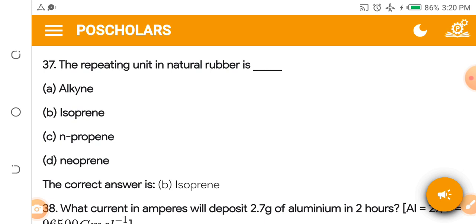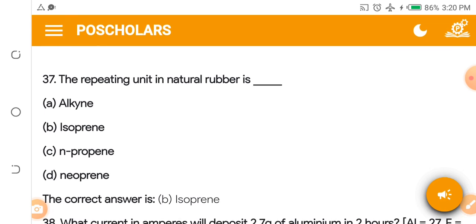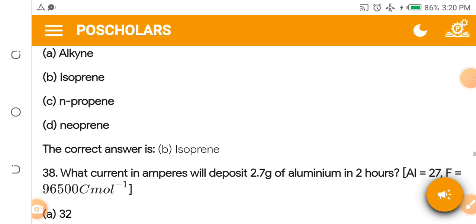The repeating unit in natural rubber is dash. A. Alkyne. B. Isoprene. C. N-propene. D. Nipropene. All these things are part of organic chemistry. The repeating unit in natural rubber is isoprene.